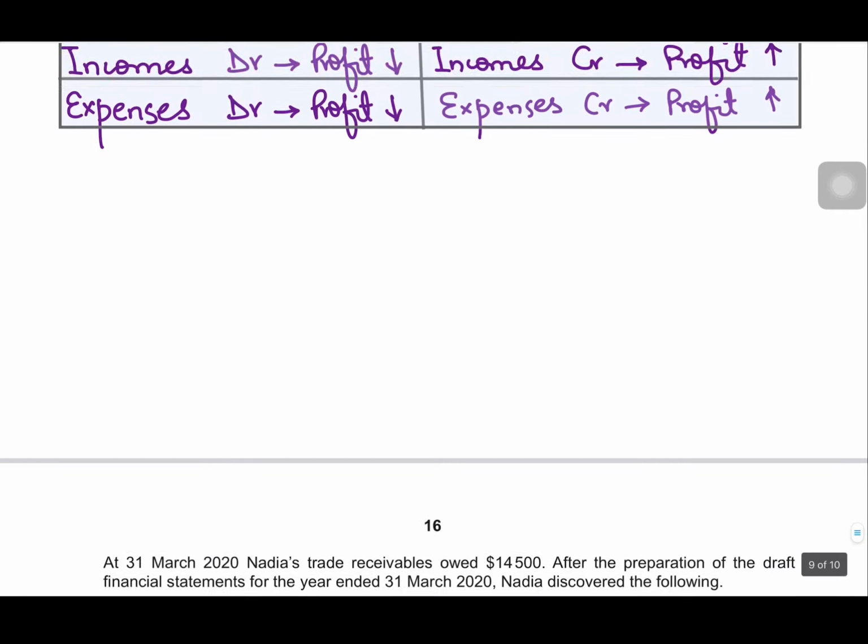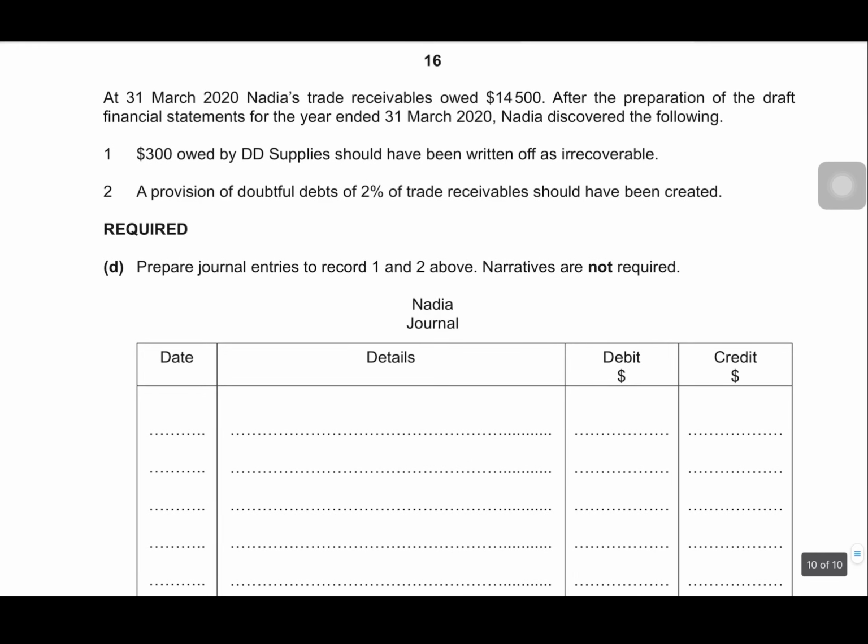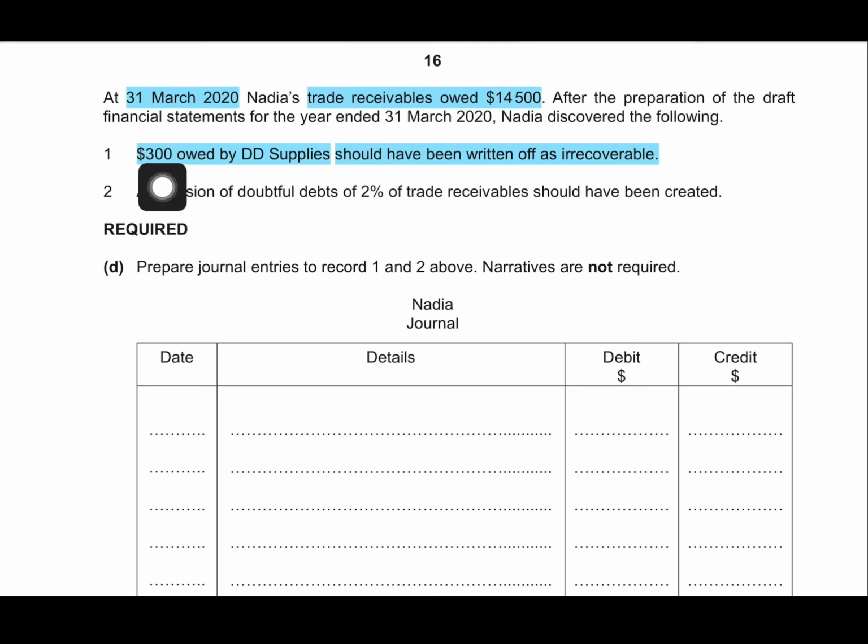Now just a teeny tiny part related to provision for doubtful debts, let's do that as well. However, it is not related to errors, but let's do this as well. At 31st March 2020, Nadia's trade receivables owed 14,500. So in year end, trade receivables are 14,500. After the preparation of the draft financial statements for the year ended, Nadia discovered the following. Number 1, 300 owed by DD Supplies should have been written off as irrecoverable. So this means that this 300 which is being owed by DD Supplies is still part of 14,500.